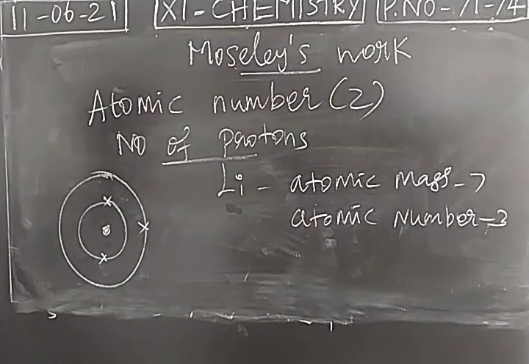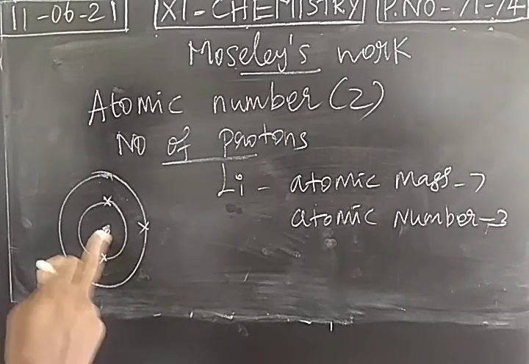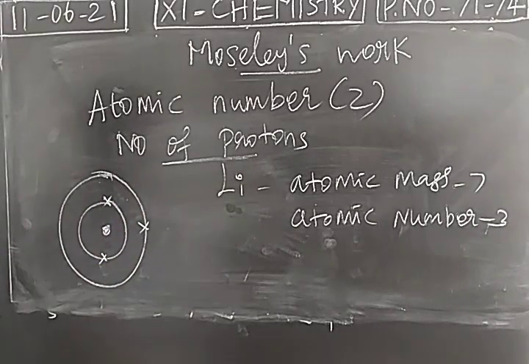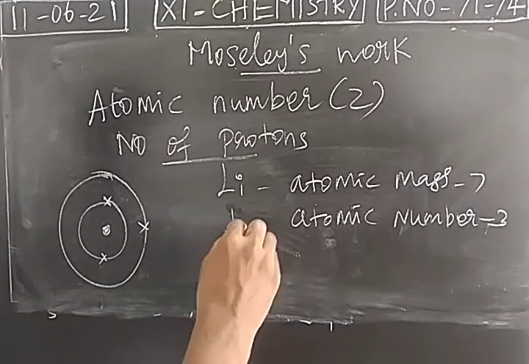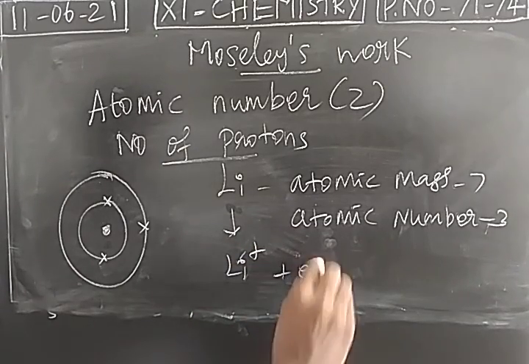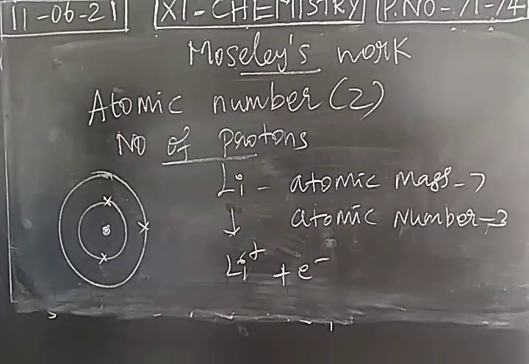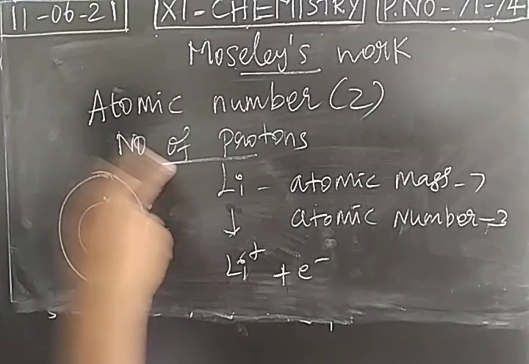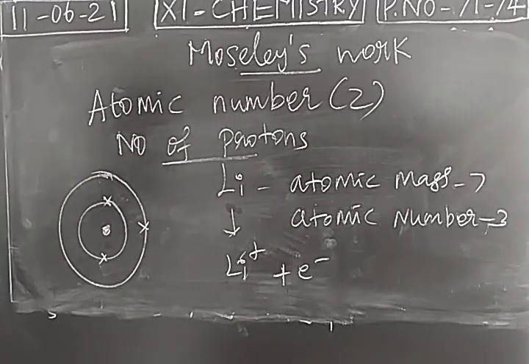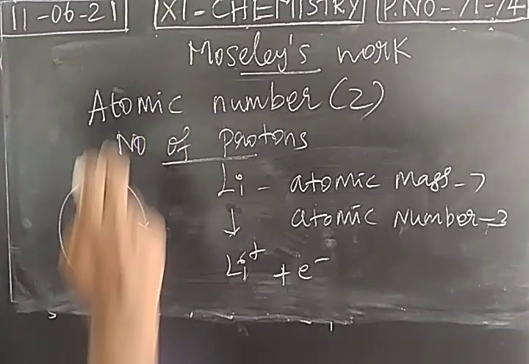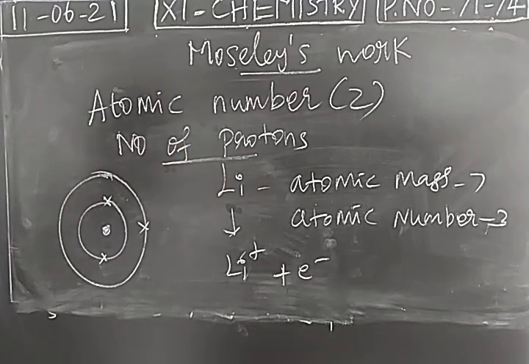So for atomic number, we always consider the number of protons present inside the nucleus. We will not consider the number of electrons because lithium is an electropositive metal, and anytime it can form a lithium cation by losing an electron. Number of protons is nothing but atomic number. After Moseley's work, we confirmed that atomic number should be the fundamental property for the classification of elements. We should not consider atomic weight. We have to consider only atomic number.